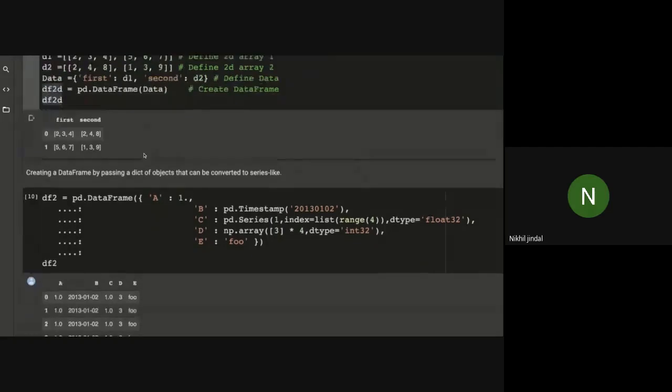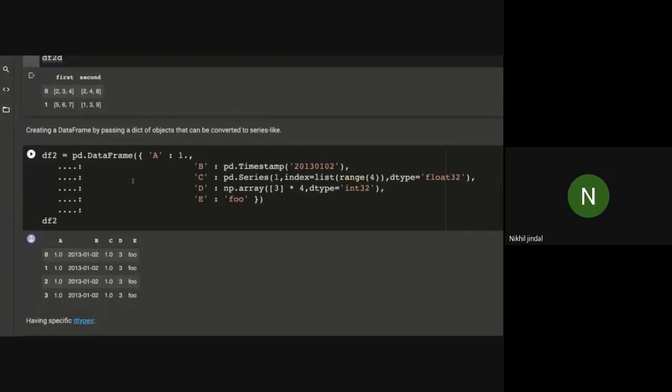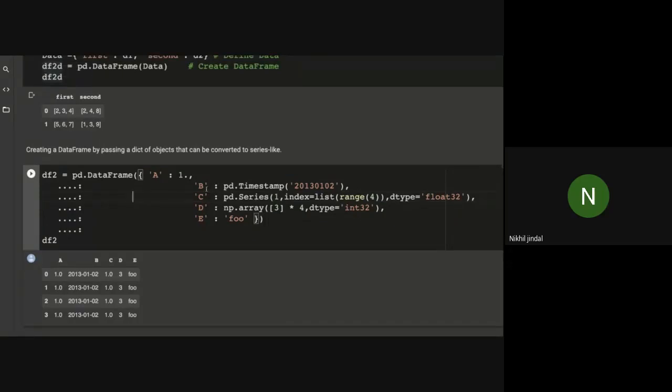Okay, now what I'm doing here is I'm combining all these 2D arrays, timestamps, and series into a single data frame and trying to build another data frame. Again I'm using these dictionaries, A, B, C, D, E. I'm using a dictionary and passing different values to it. Here I've just passed a single value 1. So what it will do is it will set the value 1.0 to every value of column A. Similarly for B, it will set this value.